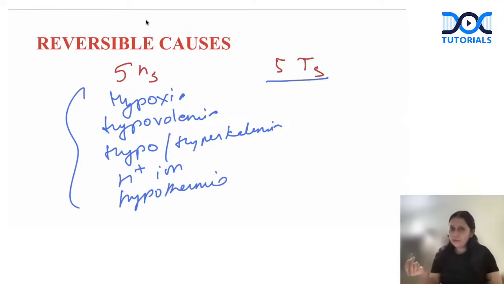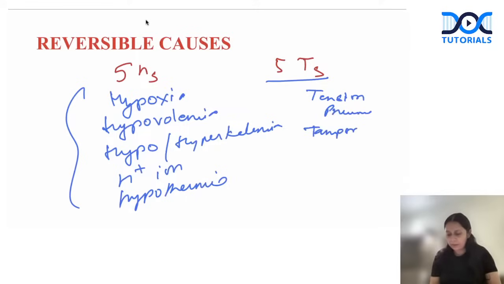5 T's. What are the 5 T's? First T is your tension pneumothorax, then cardiac tamponade, right? Then thrombus, the pulmonary thrombus and the coronary thrombus, right? And toxin is the fifth one.